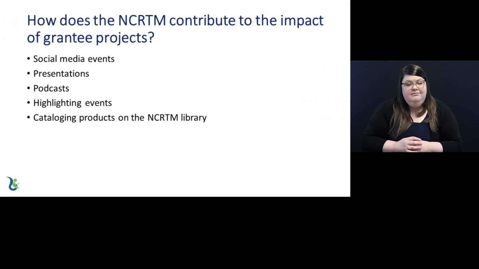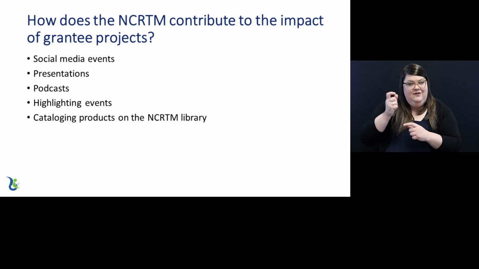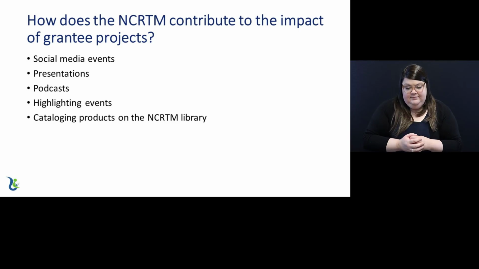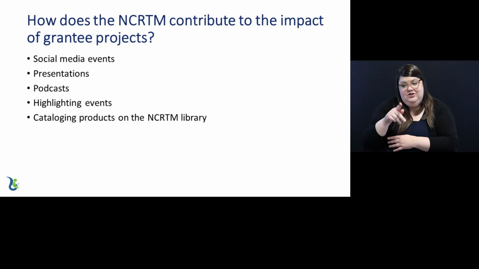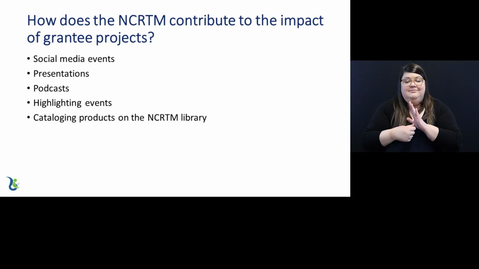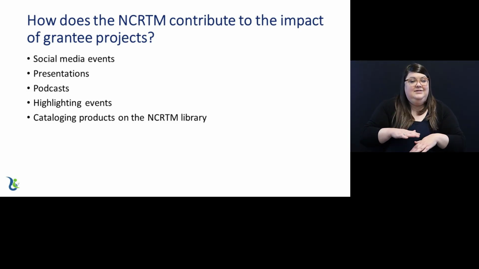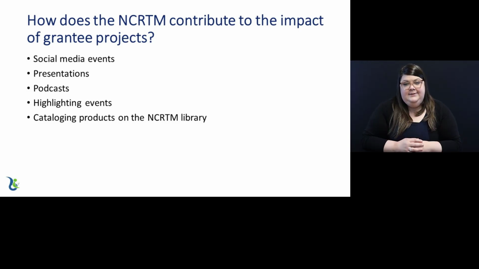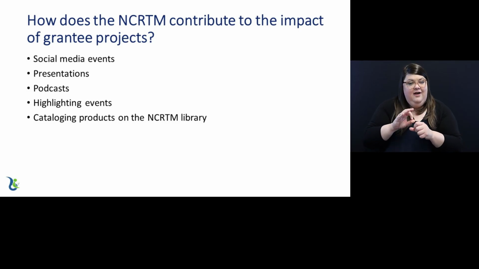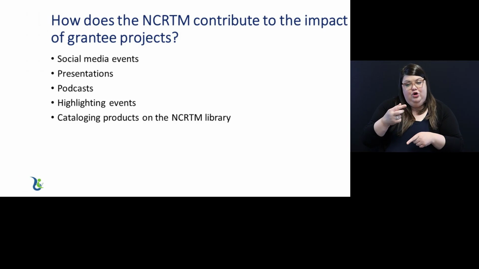How does the NCRTM contribute to the impact of grantee projects? The NCRTM is a key collaborator for sharing and promoting the work of RSA grantees through social media events, presentations, podcasts, highlighting upcoming events on the NCRTM website, and cataloging products in the NCRTM library. Working closely with the NCRTM ensures the sustainability of the work completed during your grant lifecycle.